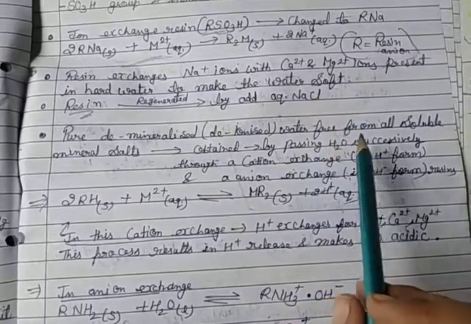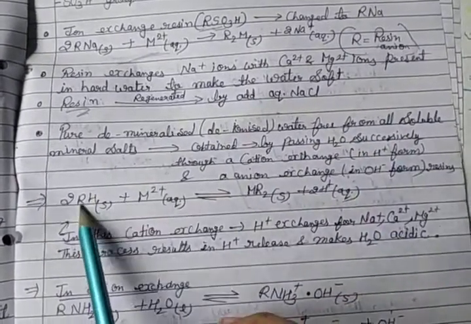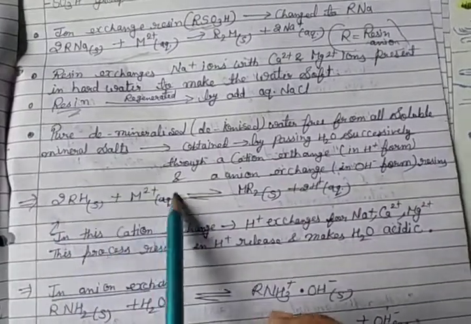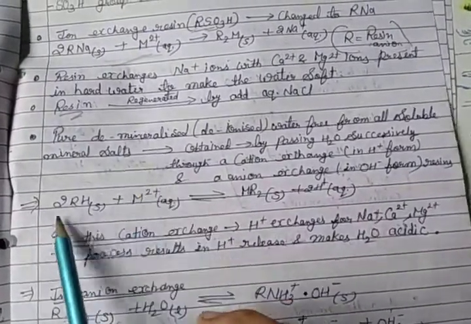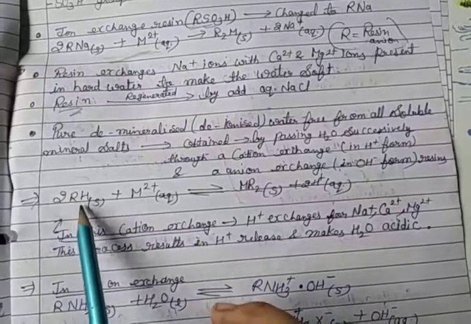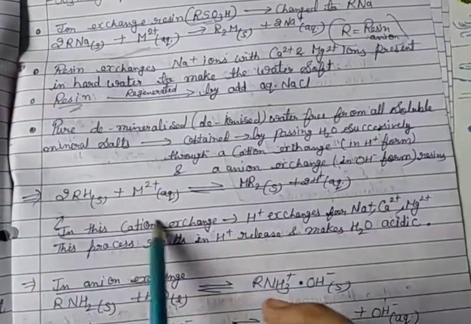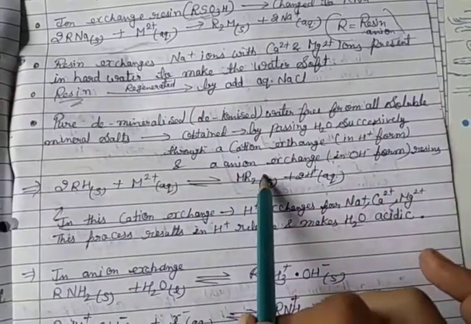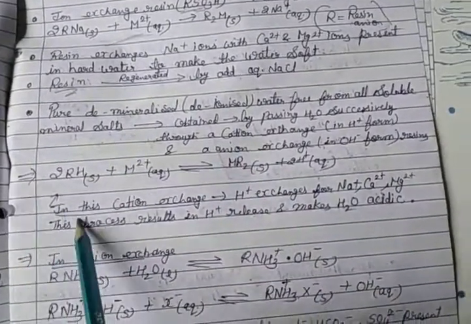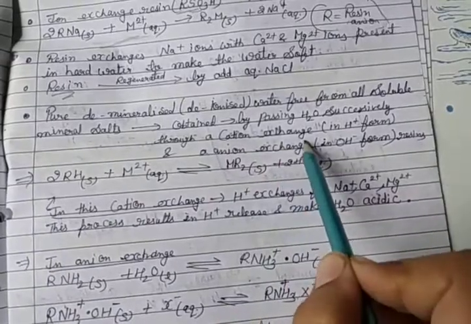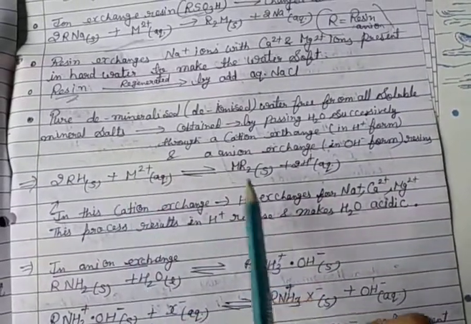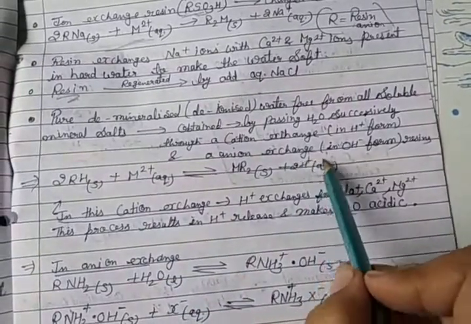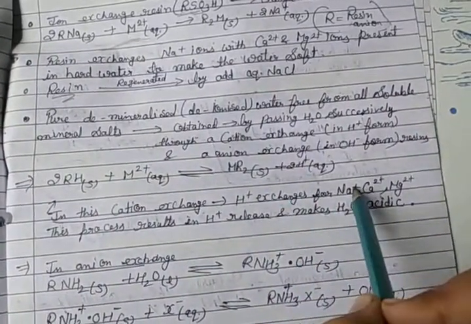So by passing water successively, take RH, hydroalkane, and hard water M2+. When we pass it through RH, the H+ ion is removed and R reacts with M to form the solid MR2. In this cation exchange, H+ ions are exchanged by Na+, Ca2+, Mg2+. So this process results in H+ release and makes the water acidic.